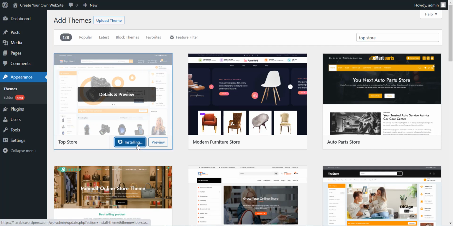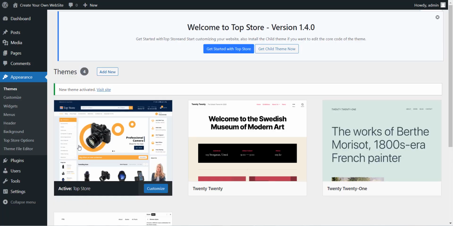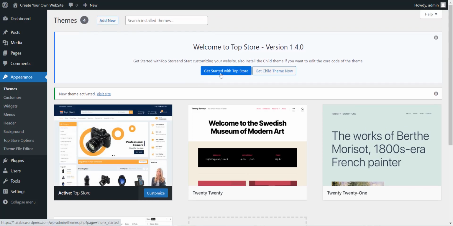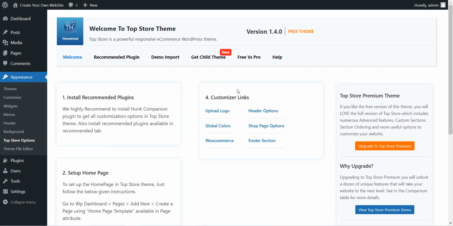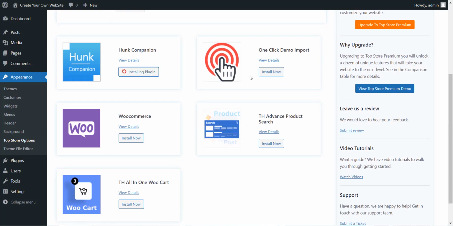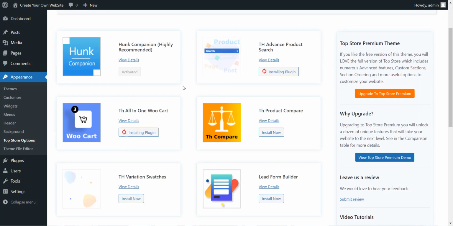I will click on Install to install this theme. Then we click on Activate to activate this theme. Okay, like this. And here, like we see, we have installed and activated this theme. We click here to get started with TopStore. Then we click on Demo Import, and we install these plugins here, all these plugins. And like we see here, they will be installed and activated automatically.